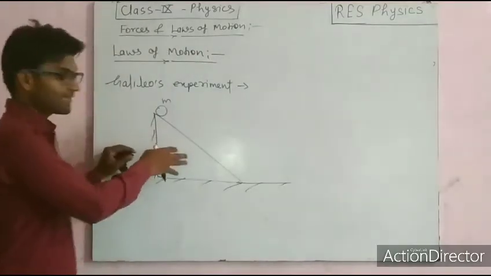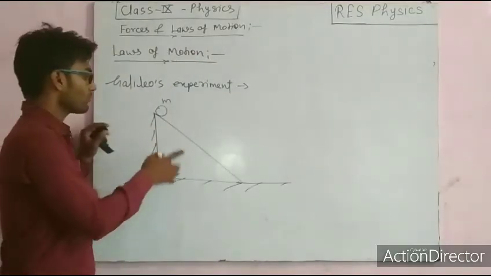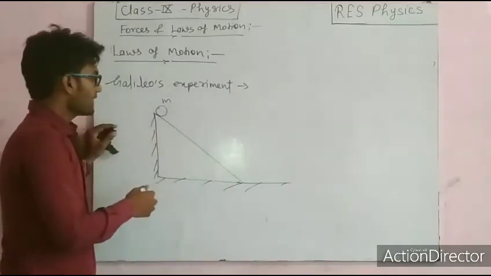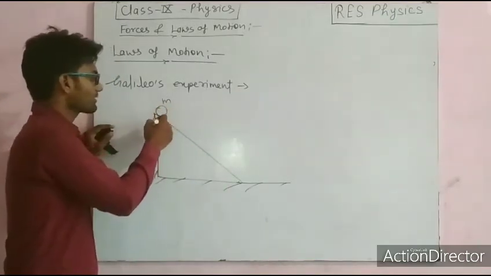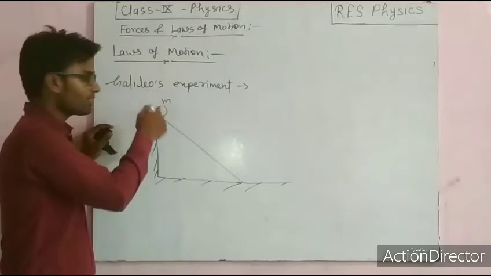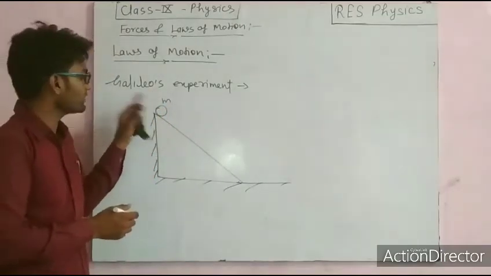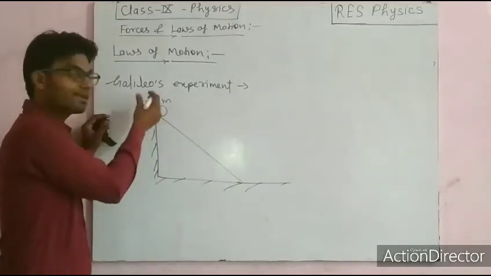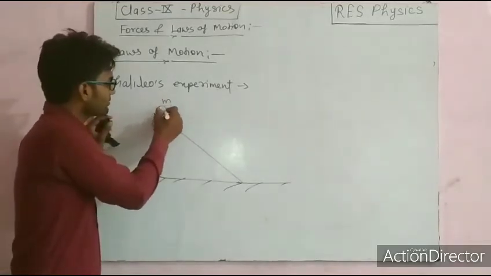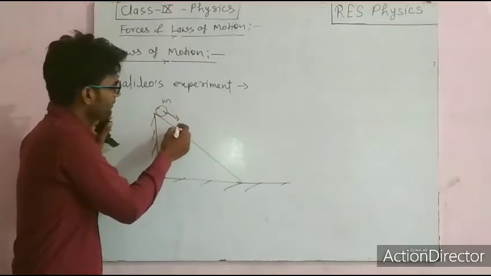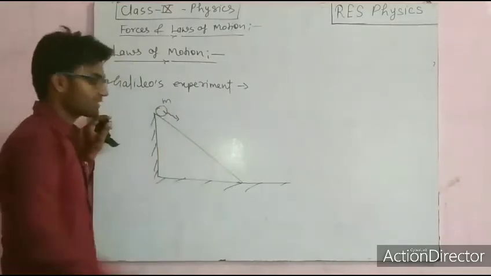He took one inclined plane which was smooth, and he placed one object, suppose a ball of mass m, on this particular plane at the top of the plane, right? And he just released this ball. So this ball will move in this direction only.